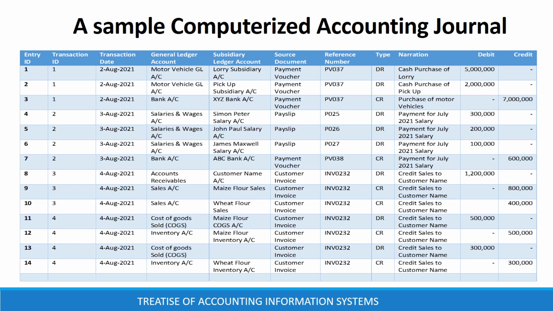From this sample computerized accounting journal, we are able to see that there is journal entry ID, transaction ID, transaction date, general ledger account, subsidiary ledger account, source document, reference number to the source document, type of the account, narration, debit, and credit. You can also see that every transaction has 2 or more journal entries.